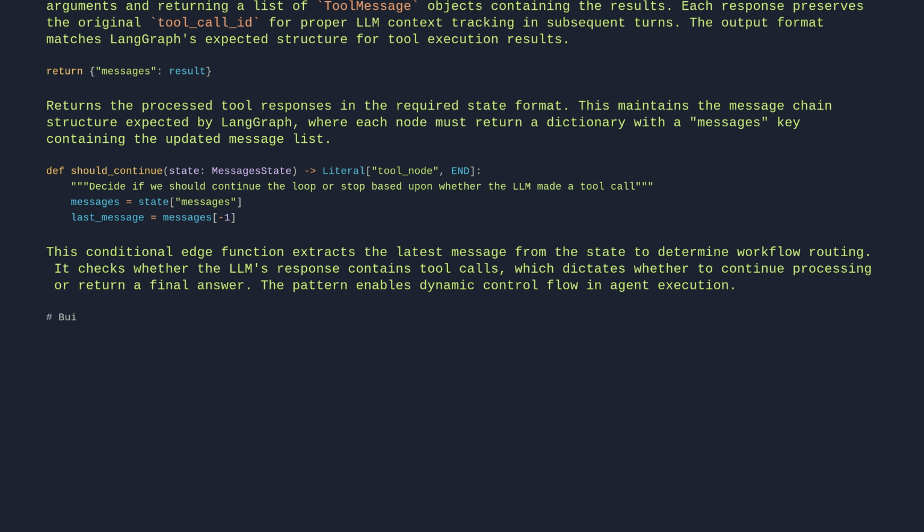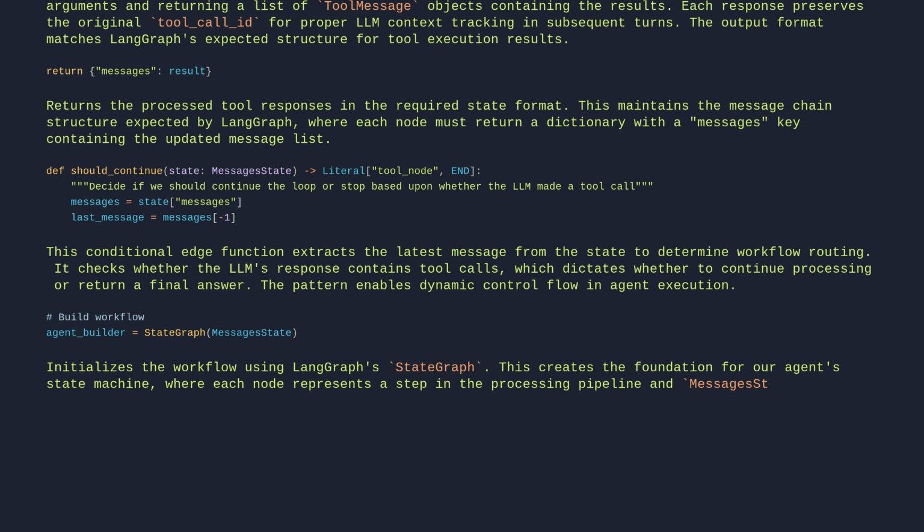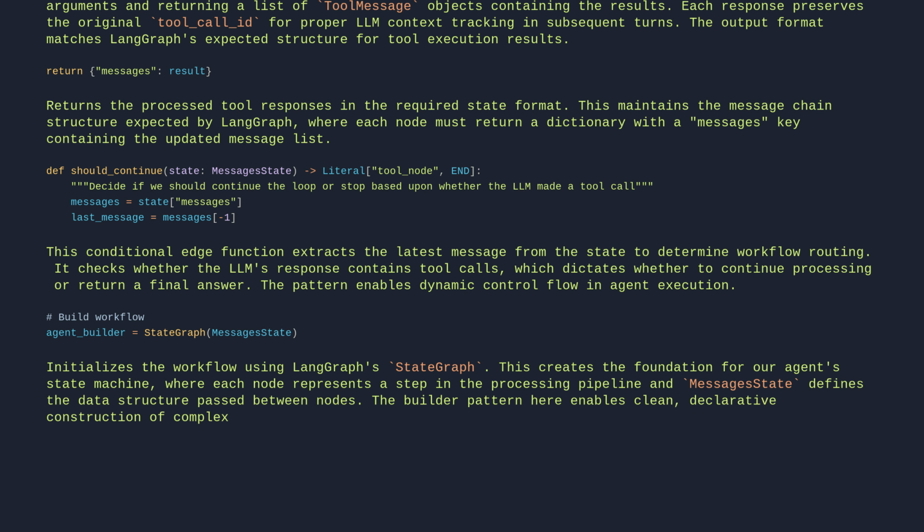# Build workflow. agent_builder = StateGraph(MessagesState). Initializes the workflow using LangGraph's StateGraph. This creates the foundation for our agent state machine, where each node represents a step in the processing pipeline, and MessagesState defines the data structure passed between nodes. The builder pattern here enables clean, declarative construction of complex workflows.